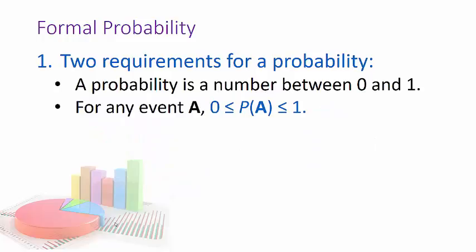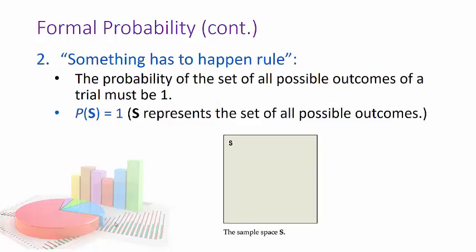Okay, so there are two requirements for probability. It's a number between 0 and 1, just like I said before. It can be all the way down to 0, it can be all the way up to 1, but it has to be somewhere in that range, okay? And then we have the something has to happen rule. In other words, I need some outcomes, and when I take the probability of all those outcomes put together, it must be 1.